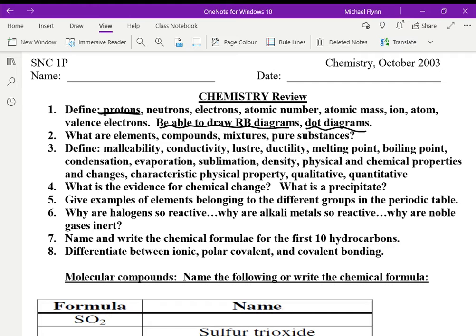And then what we're going to do tomorrow is we'll do the lab, and we'll also do the nomenclature tests, so don't forget about that. So we're not going to have very much time. That took us pretty much the whole period today. So don't count on having extra time for review tomorrow.